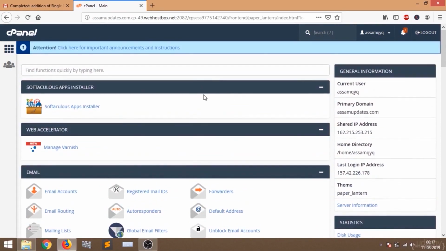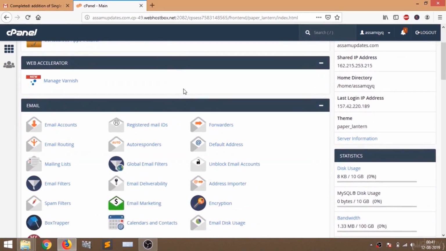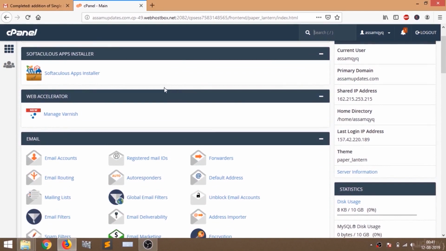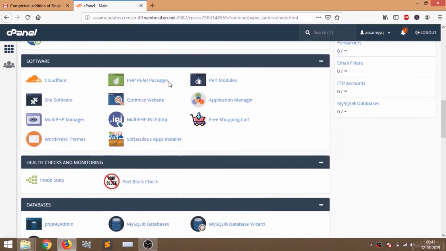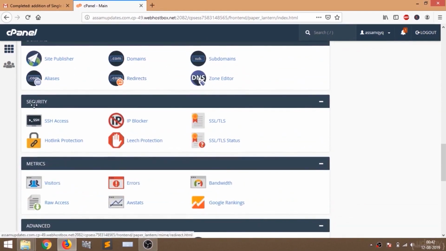Now we are going to install WordPress. Since we are going to create our website on WordPress, the first thing we have to do is to install WordPress on our server. But before that let us install the SSL certificate. To install the SSL certificate, just scroll down and here you will see a security section. There you just click on SSL/TLS.